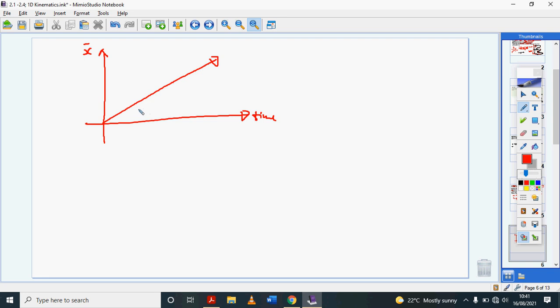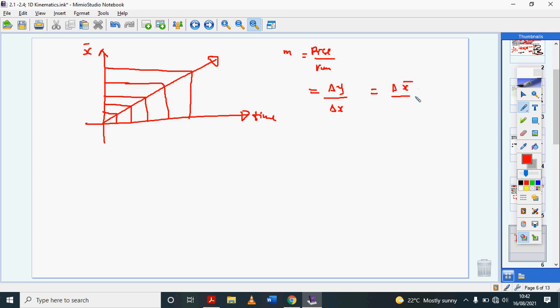As you can see, the position is changing. As the time goes up, the position goes up, right? Is it going up at a constant rate? Yes. So since time is going up as position is going up, that means this object has speed, right? If I try to think about the slope of this graph, you guys remember slope is rise over run. The slope of this graph, change in y divided by change in x, is going to be change in displacement divided by change in time.